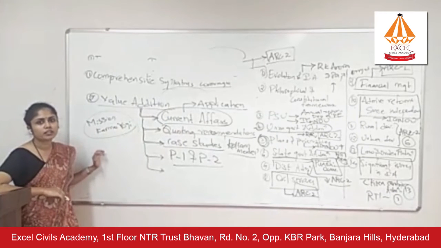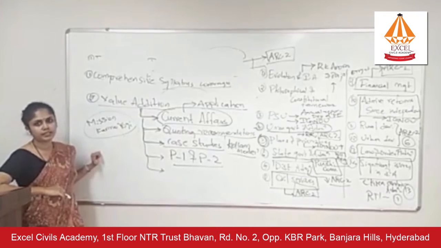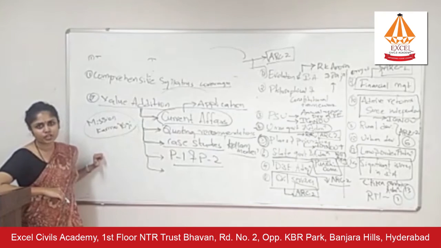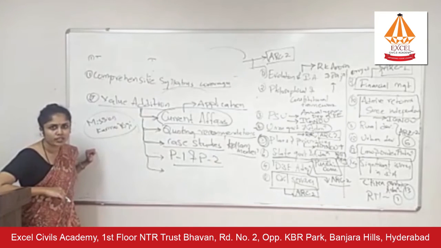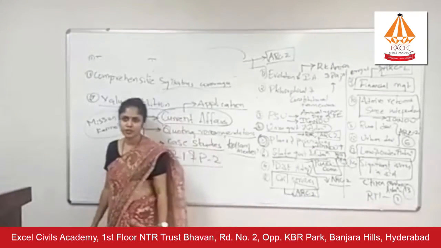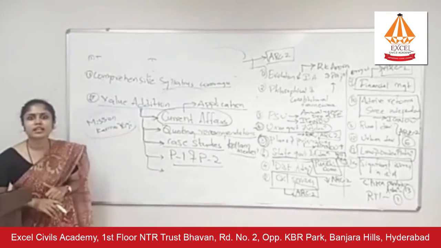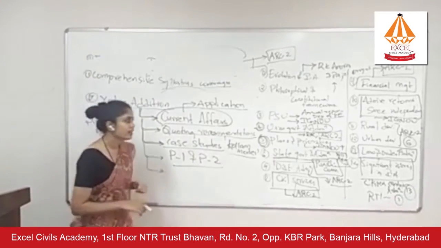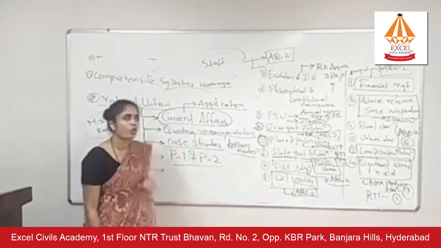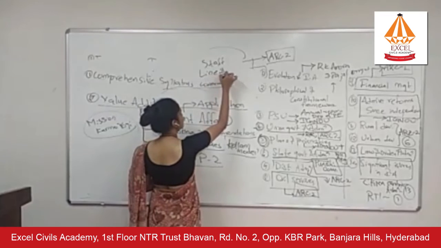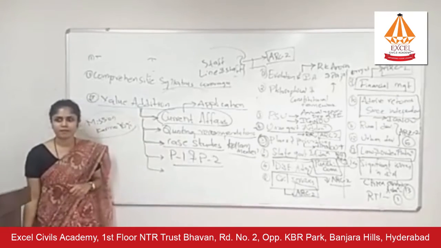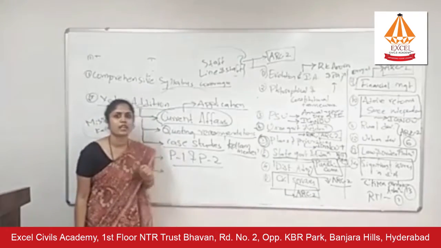When they ask you about civil services capacity building in paper 1, you cannot just write a theoretical explanation. You have to write about Mission Karma Yogi. This is what I mean when I say that you have to link paper 1 and paper 2. If they ask you about cabinet secretary and chief secretary, you have to write that cabinet secretary plays a staff role, whereas chief secretary has a dual role of line and staff. These are concepts in public administration, right? So this is how you have to link paper 1 and paper 2.